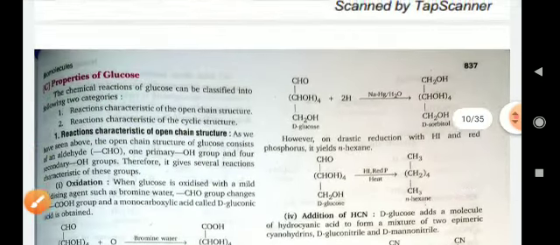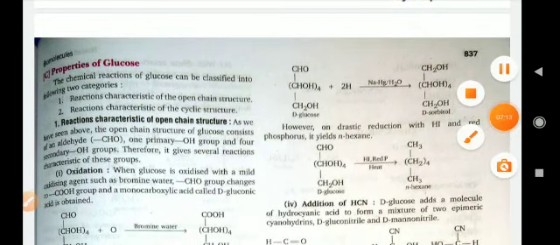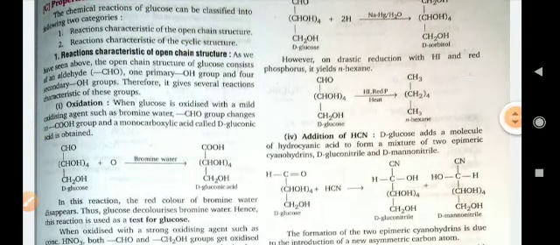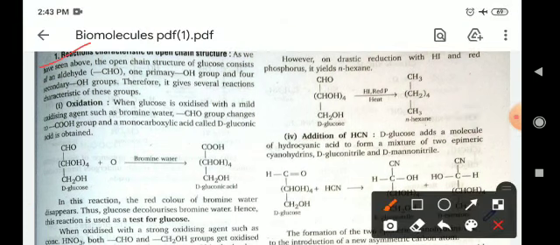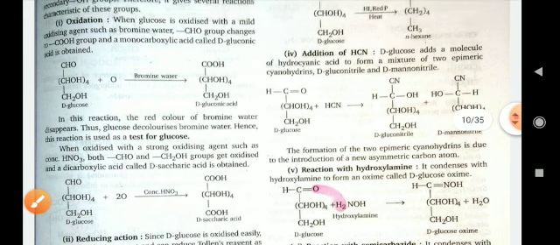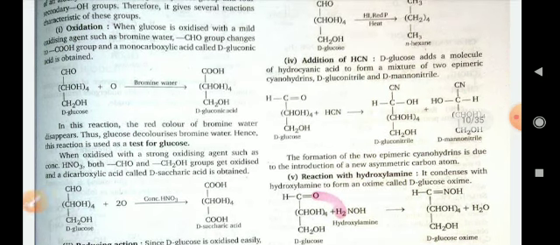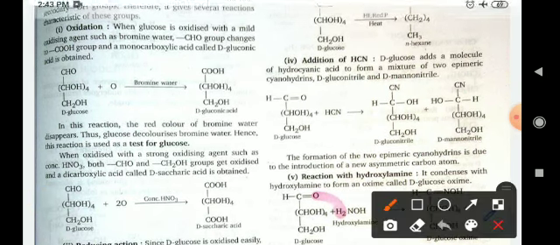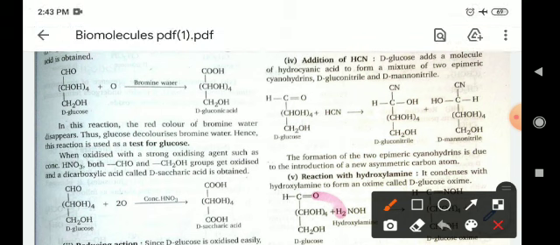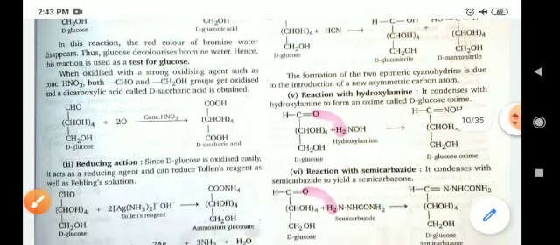Okay, now the properties of glucose, meaning chemical properties. Firstly, the reaction characteristics of the open chain structure. First is oxidation, oxidation with bromine water. When you oxidize glucose, the aldehydic functional group of glucose will convert into a carboxylic acid. As we know, when you oxidize an aldehyde, it converts into a carboxylic acid. So here in glucose also an aldehydic group is present, so it will convert into a carboxylic acid group. Okay.